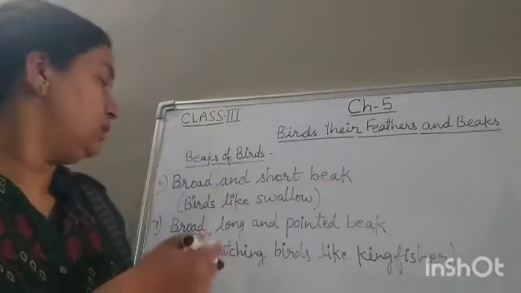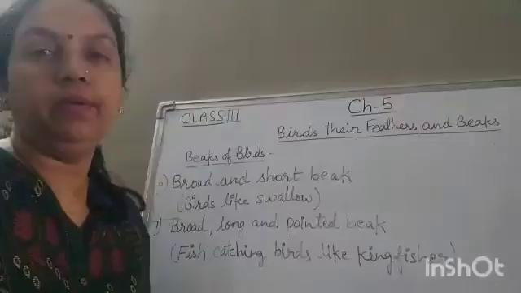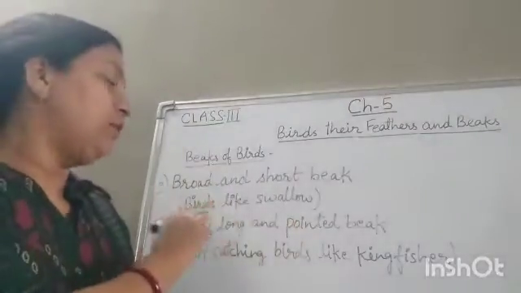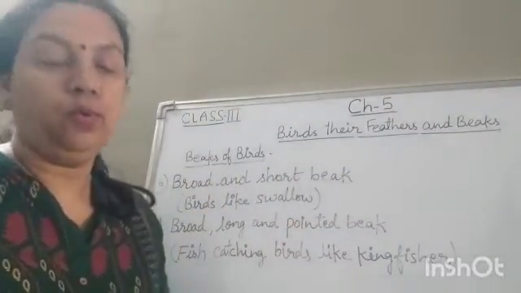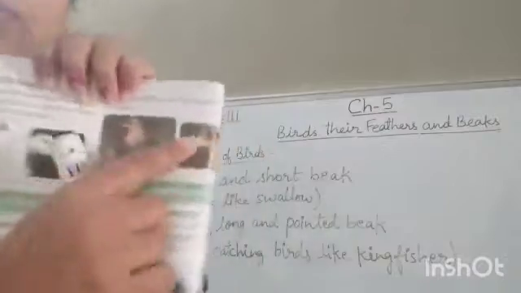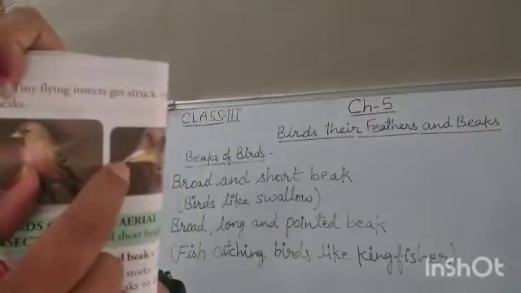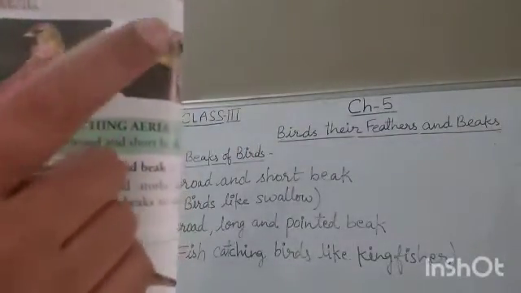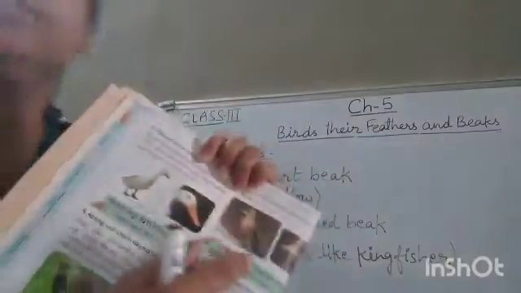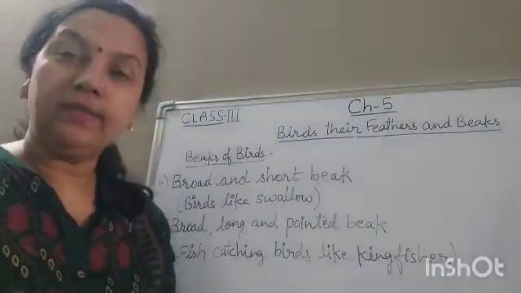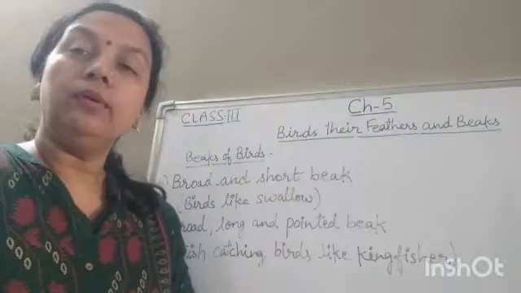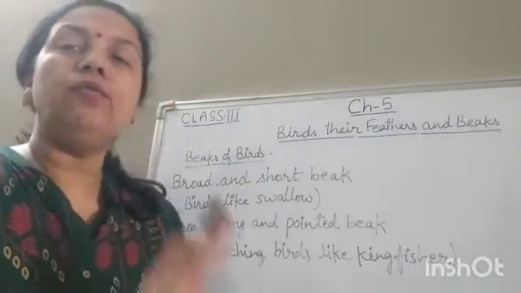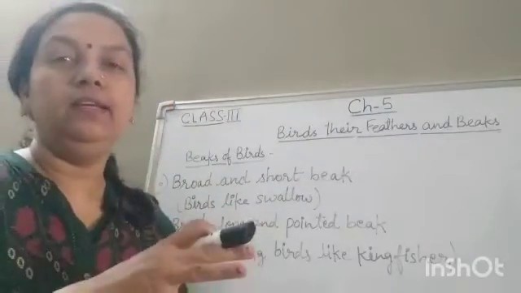Now children, next one is broad and short beak. This type of beaks are found in birds like swallow. Okay, it is shown in your book. See, its beak is short and broad. Okay, this is not very much pointed. Now it has a very different way of feeding.